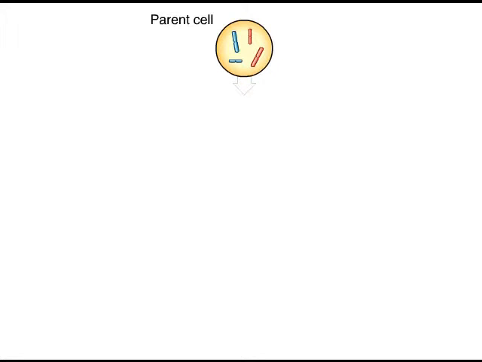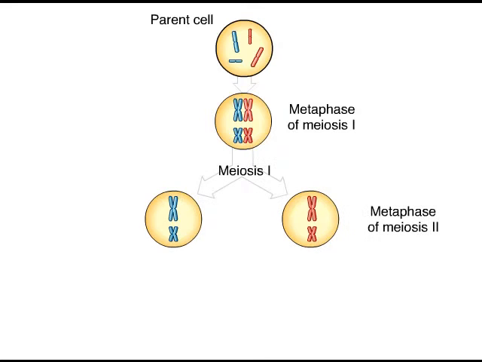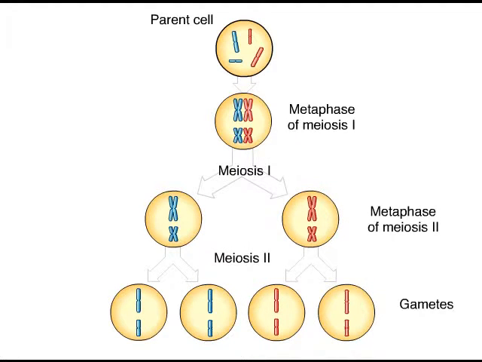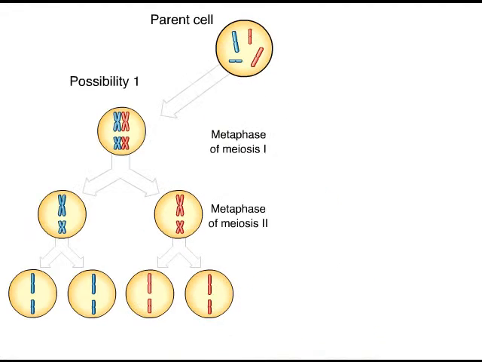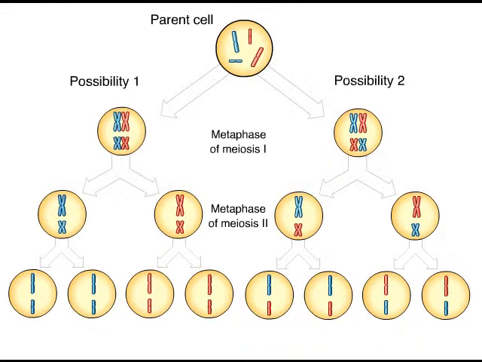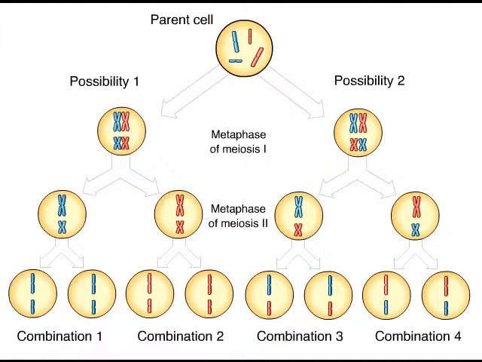Each pair of chromosomes lines up independently of the other pairs in metaphase 1 of meiosis. Here you see one of the possible arrangements and outcomes. There are two different ways that each chromosome pair can line up. That means that in the organism shown here, with the diploid number of 4, independent orientation of chromosomes at metaphase 1 can produce gametes with 4 different combinations of maternal and paternal chromosomes. In a human being, with 46 chromosomes, more than 8 million combinations are possible.